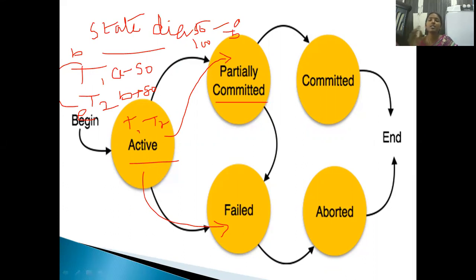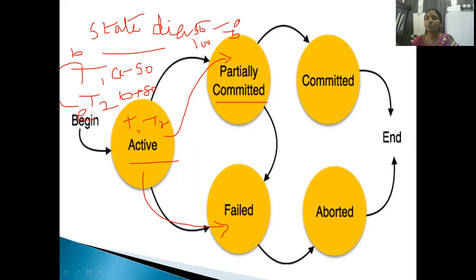Partially committed means your sent money, B received money, but this amount will not be stored in your account permanently. Temporarily, you deducted the amount, he credited the amount. But these two updates are not saved permanently in the database.